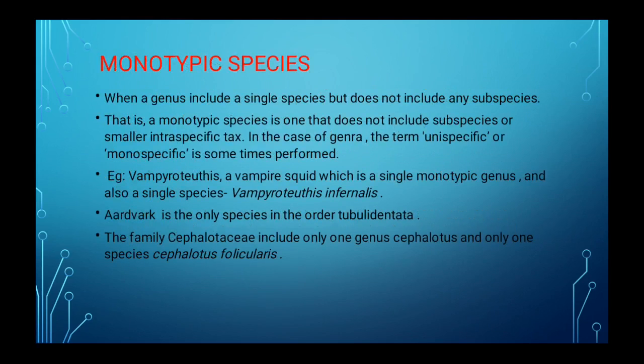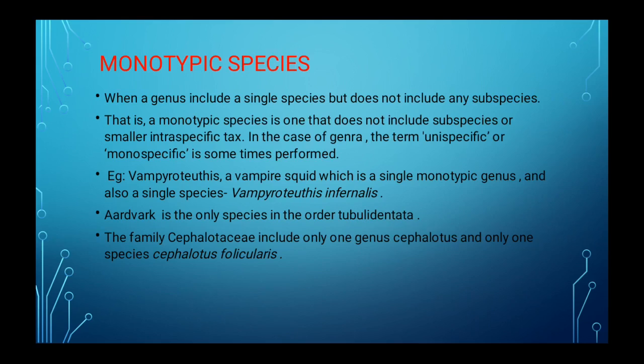Now let's move to monotypic species. When a genus includes a single species but does not include any subspecies, it is called a monotypic species. That is, a monotypic species is one that does not include subspecies or smaller intraspecific taxa. In the case of genera, the terms unispecific or monospecific are sometimes preferred.